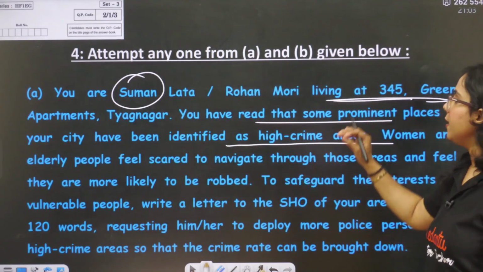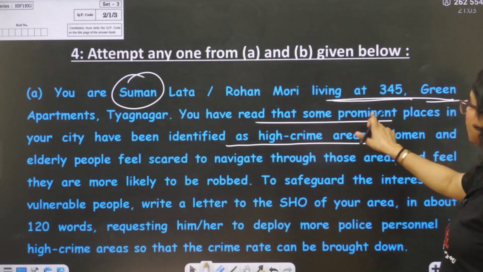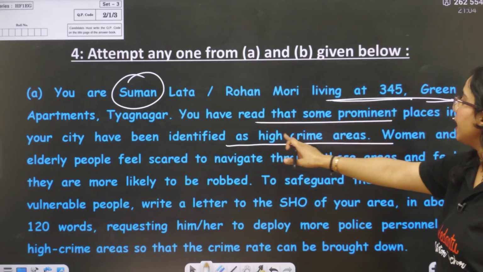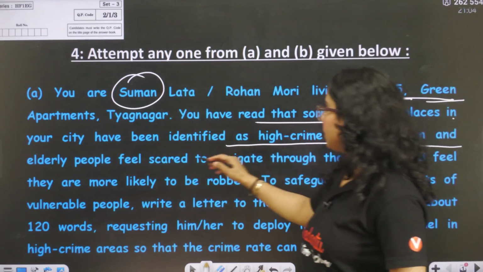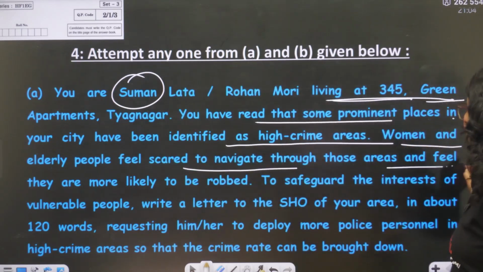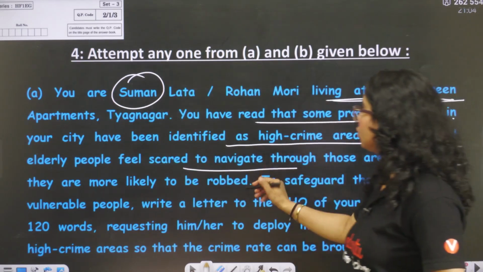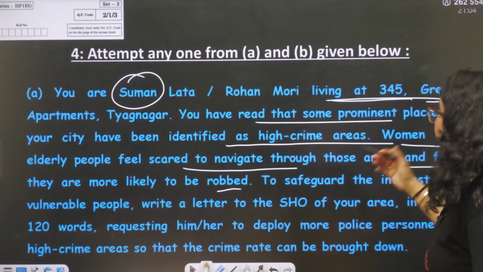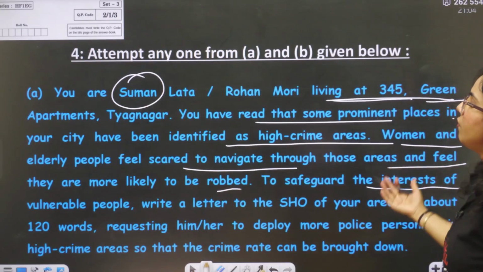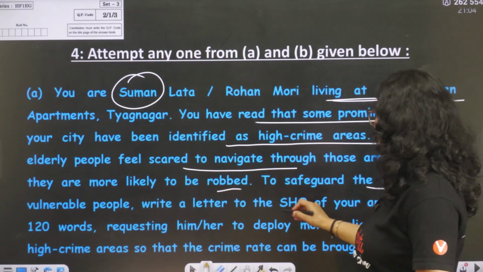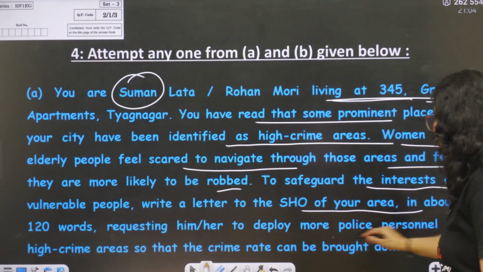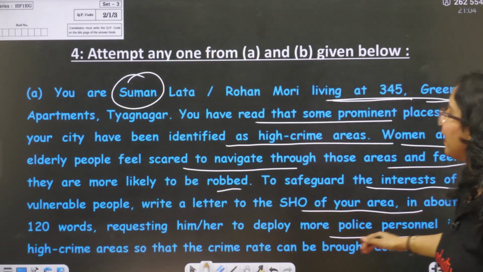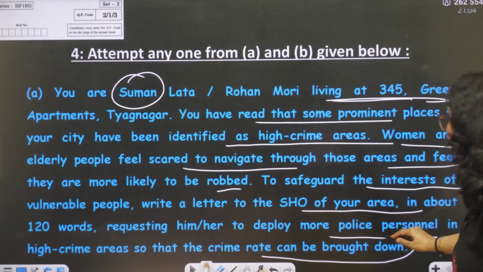Women and elderly people are scared to navigate through those areas and feel they are more likely to be robbed. So to safeguard the interests of vulnerable people, write a letter to the SHO of your area in about 120 words, requesting him or her to deploy more police personnel in the high crime areas so the crime rate can be brought down.